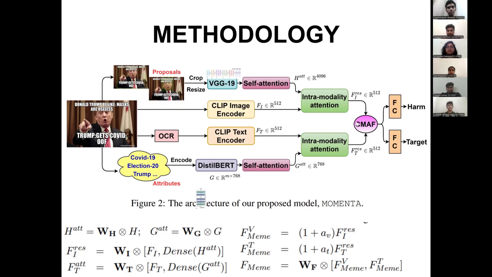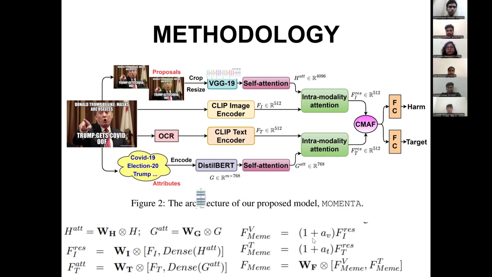Now CMAF is cross-modality attention fusion, wherein the text and image embeddings are concatenated together. On concatenating, we don't directly concatenate. We find an attention value, which is AV and AT. AV is basically a representative of how much harm the image carries, and AT is a representative of how much harm the text carries within it.